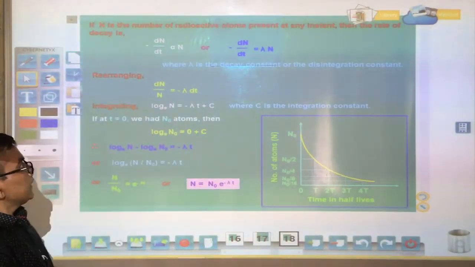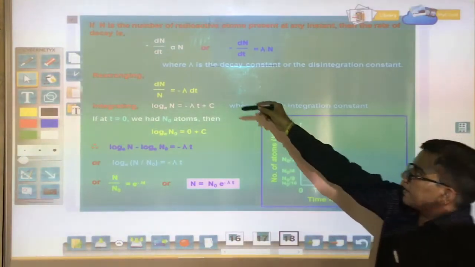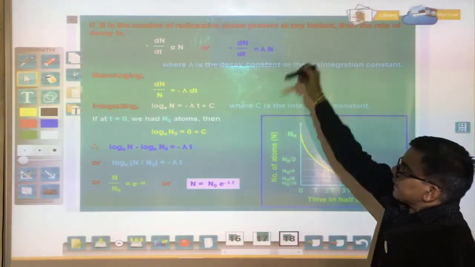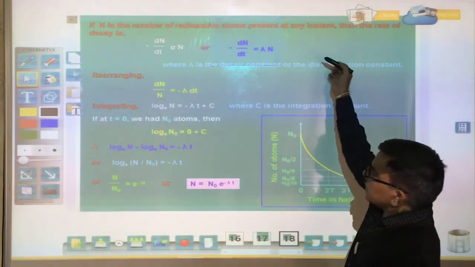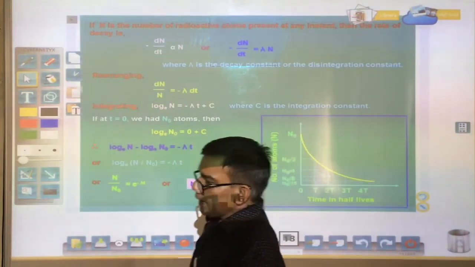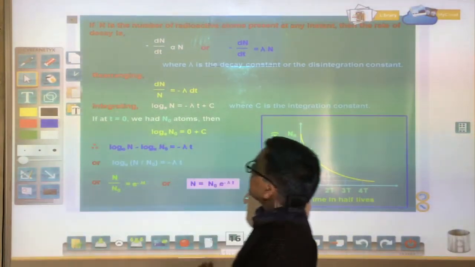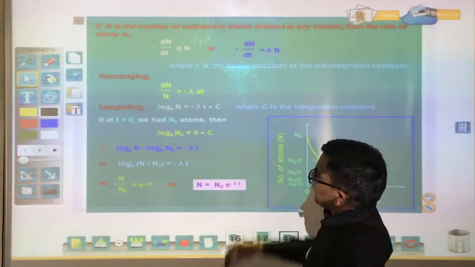Mathematically we represent it as minus dN upon dt is proportional to N, or we can write minus dN upon dt equals lambda N, where lambda is the decay constant. The proportionality sign, to balance it, we have to use some proportionality constant lambda.